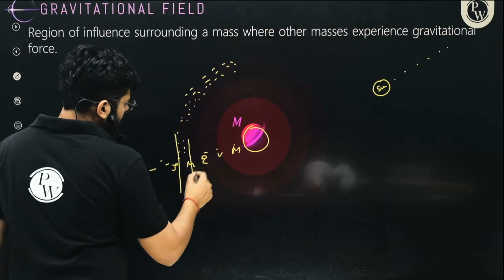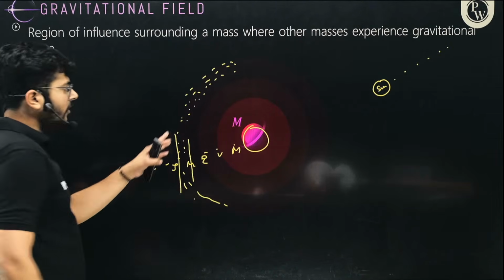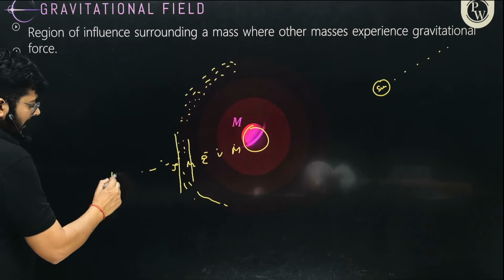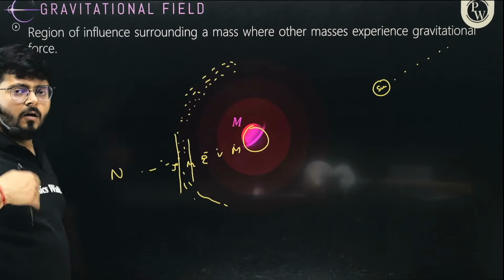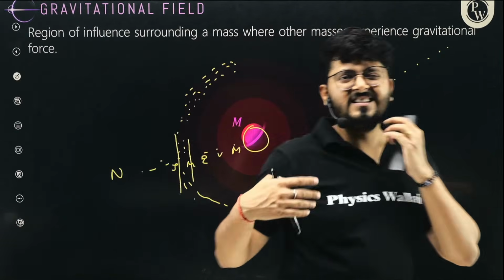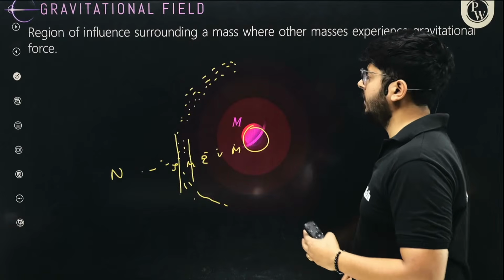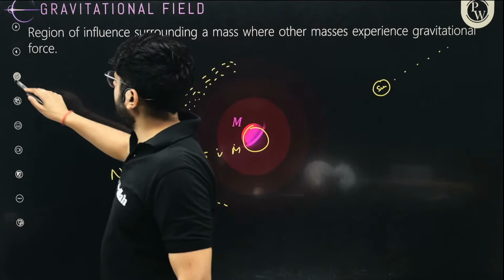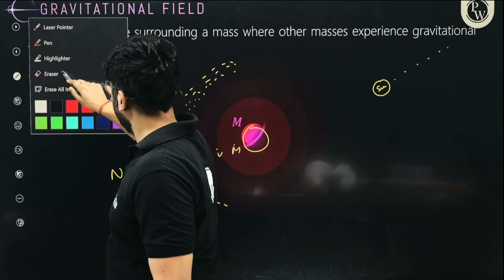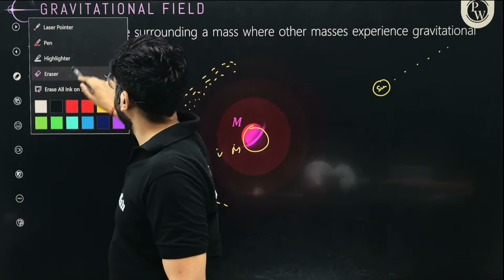Right. So you see, the asteroid belt is there, but this is not the only asteroid region, right? After Neptune, all the objects beyond Neptune are called trans-Neptunian objects, right? So here it is, right?